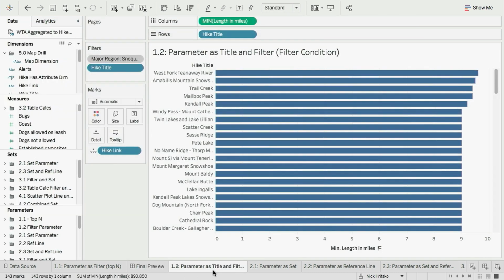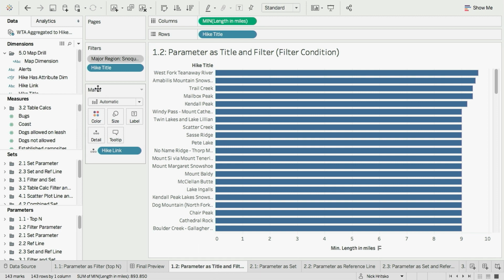So this looks very similar. This is, again, just that list of hikes and the length of the hike. Now, when I'm trying to find the perfect hike for me, I want to find something that's short enough to do in a day. And what that means is different day to day. On a long summer day, I might go for the entire day, and on a cold autumn weekend, I might only want to be out for a few hours. So I want to be able to dial in exactly what length of a hike I'm looking for.